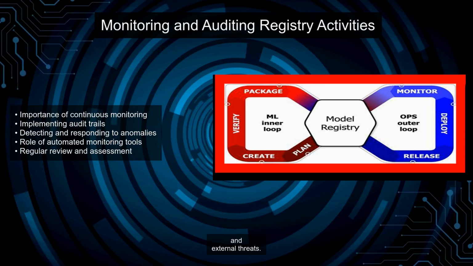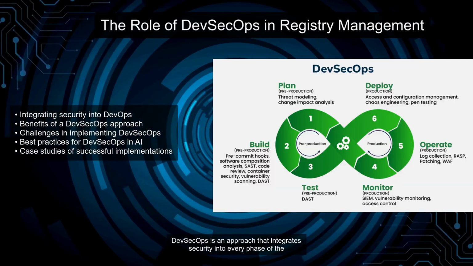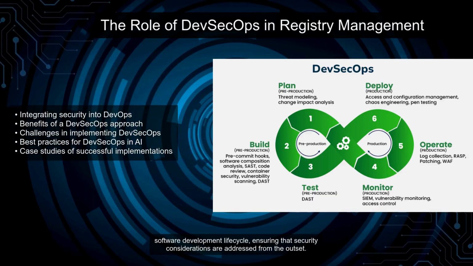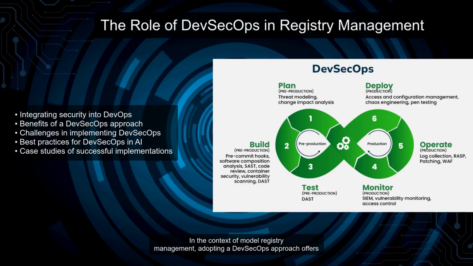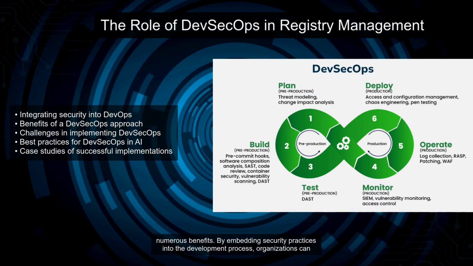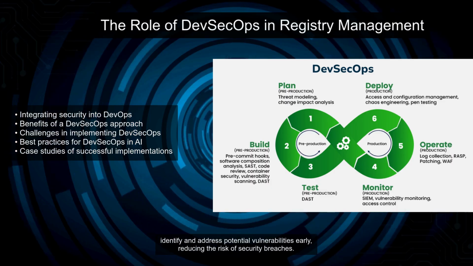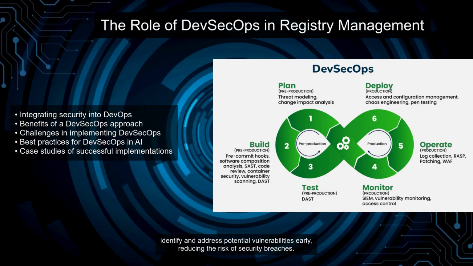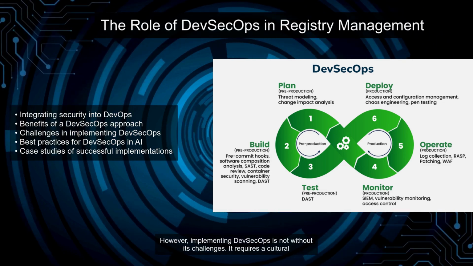internal and external threats. DevSecOps is an approach that integrates security into every phase of the software development lifecycle, ensuring that security considerations are addressed from the outset. In the context of model registry management, adopting a DevSecOps approach offers numerous benefits. By embedding security practices into the development process, organizations can identify and address potential vulnerabilities early, reducing the risk of security breaches. However, implementing DevSecOps is not without its challenges.